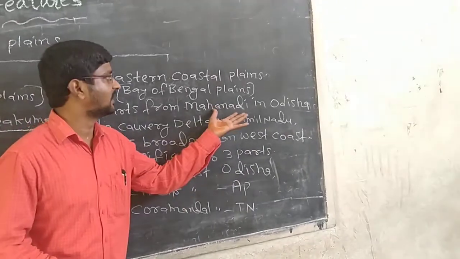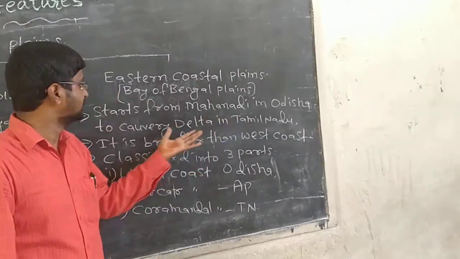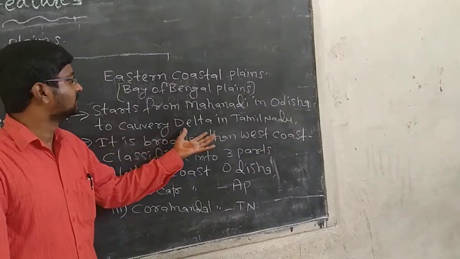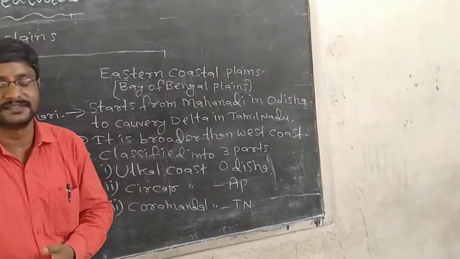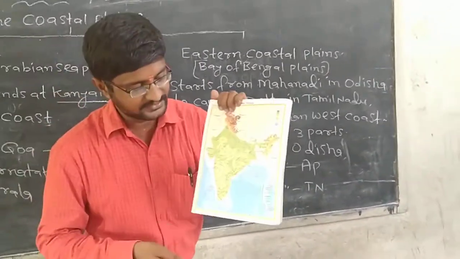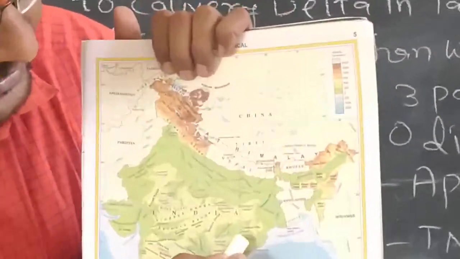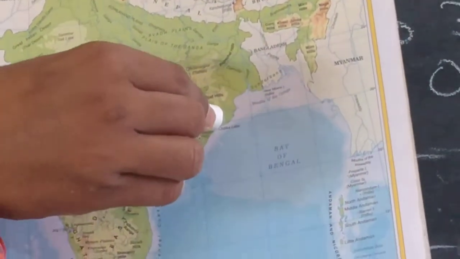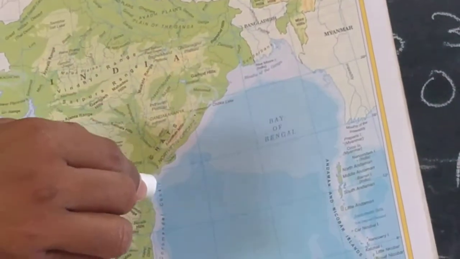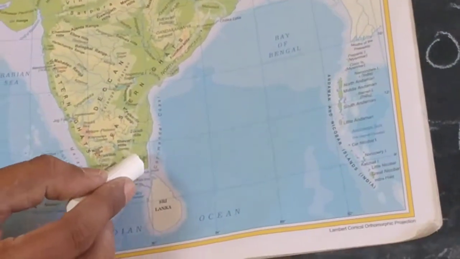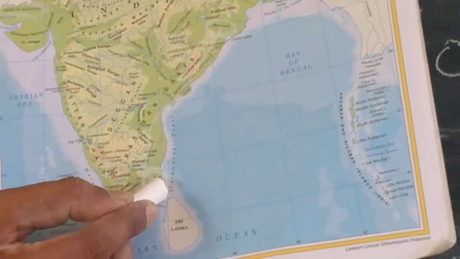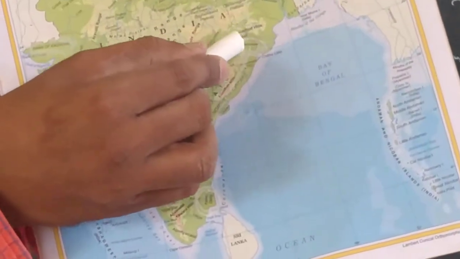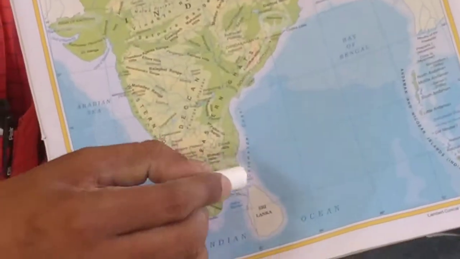It starts from the Mahanadi river in Odisha and extends up to Kaveri Delta in the state of Tamil Nadu. Here is Mahanadi river in Odisha, and here is Kaveri Delta in Tamil Nadu. So they are located from Mahanadi river to Kaveri Delta.